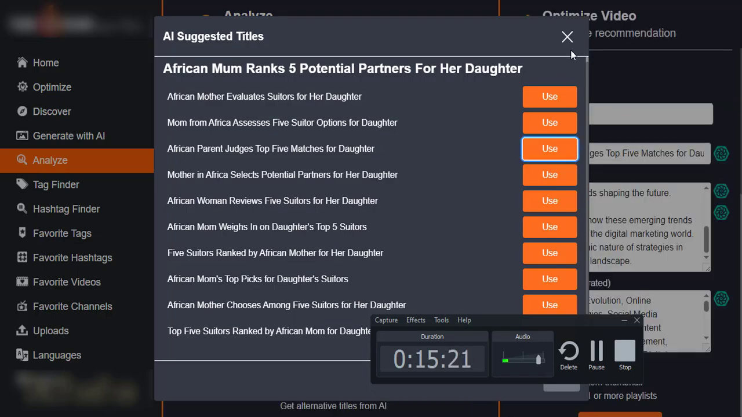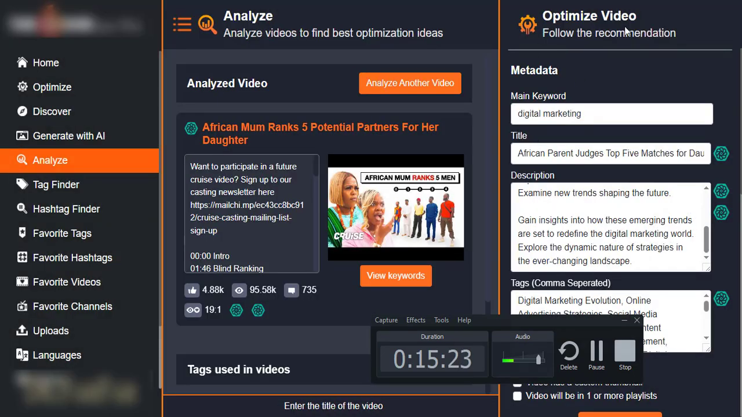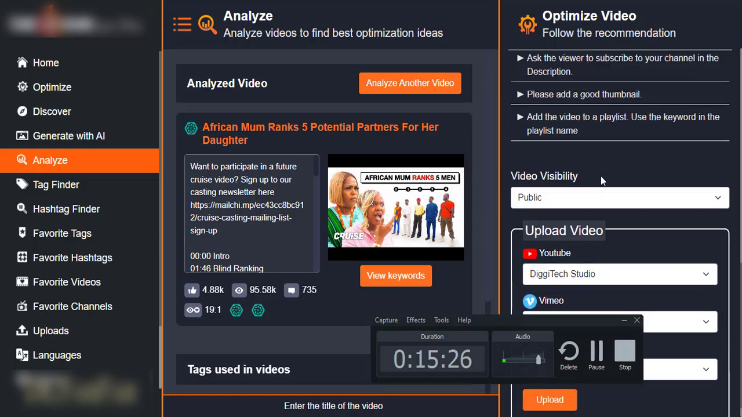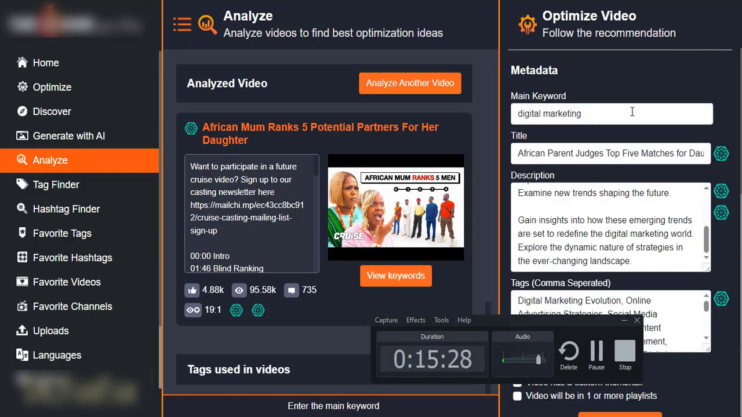So if I click on use, it's going to automatically take me to optimize video, where I can automatically post it on my YouTube, right?